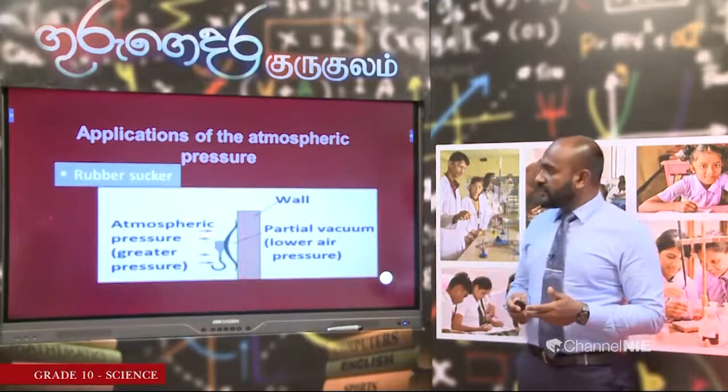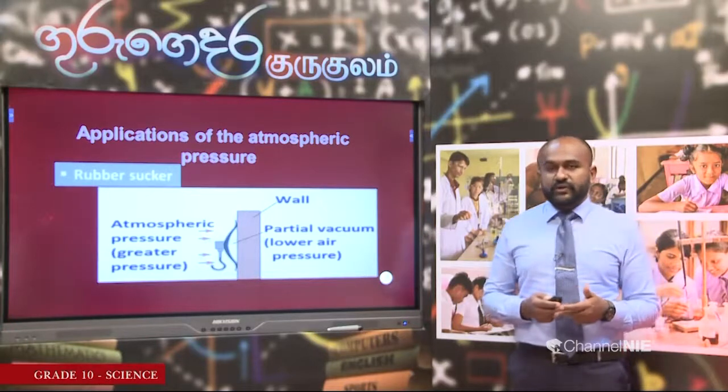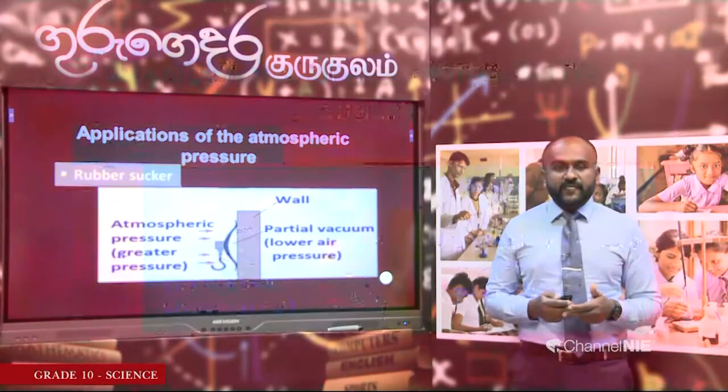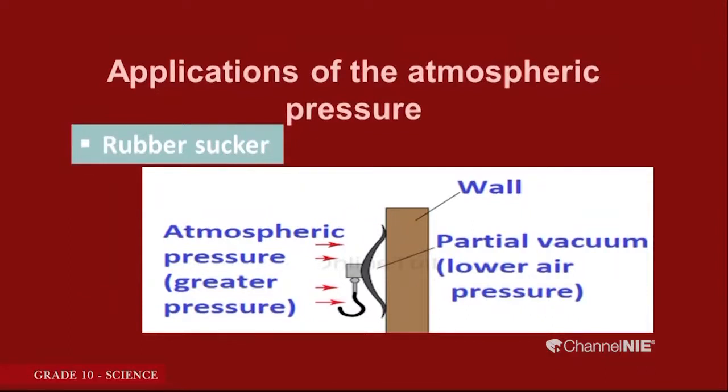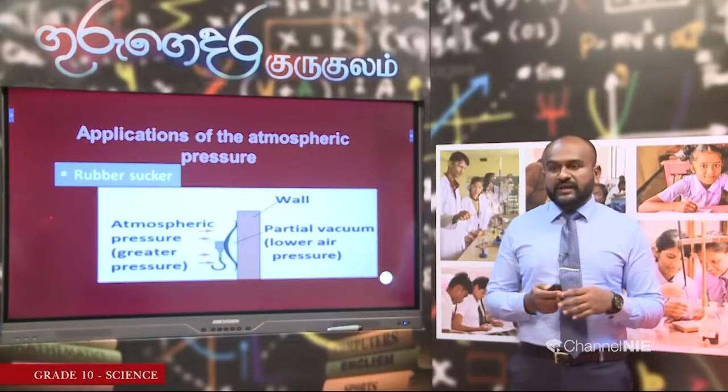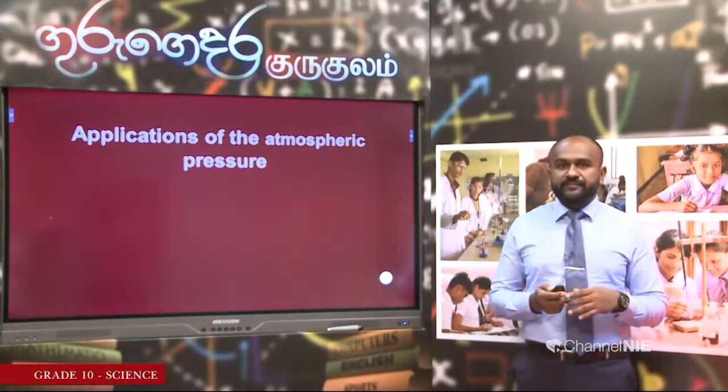Yeah, you can see a rubber sucker. You know the instances where we use rubber suckers. So, what we do is we press the rubber sucker into the place. As we do that, air goes out from inside. Now, inside is almost like a vacuum. There will be few air particles, but the greater atmospheric pressure outside can put a lot of force on it and hold that in the position. So, now you see the air pressure helps in that way also. Now, let us go to the next use of the air pressure.